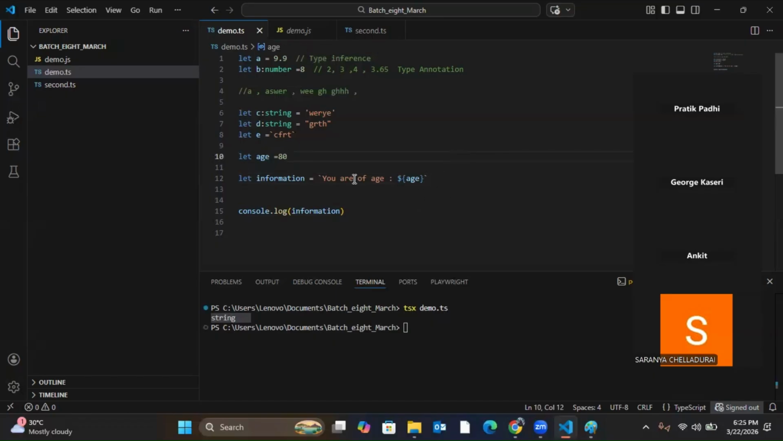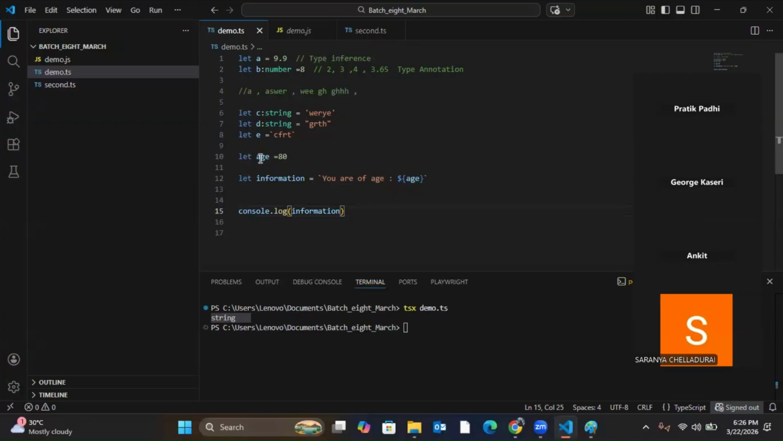Okay, sorry. Yeah. So now let's say I want to print this particular variable value inside my string. When I want to print this variable value inside the string, then I can do it using only backtick. The single quote and double quote will not work. Only backtick will work if I want to print a variable value inside a string.